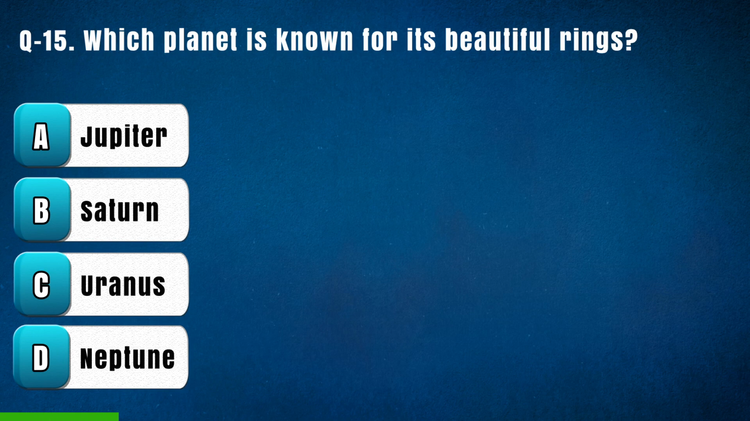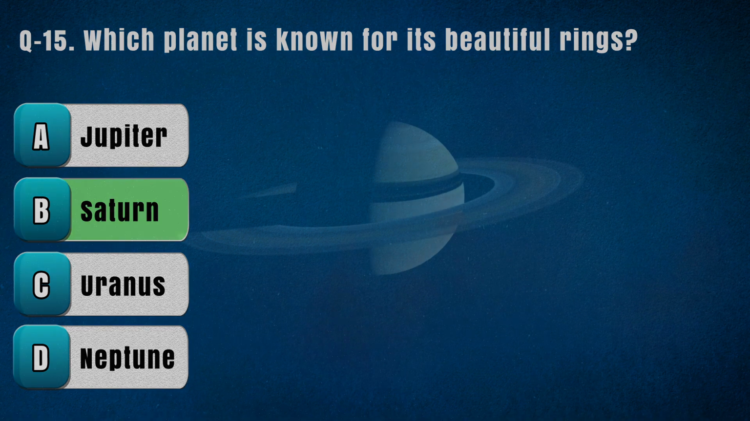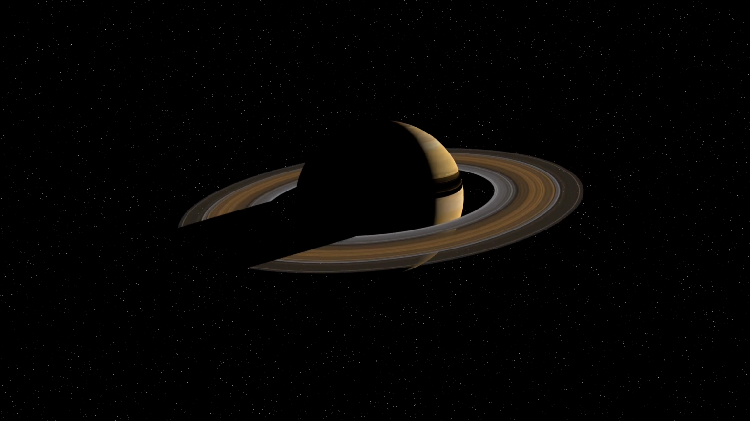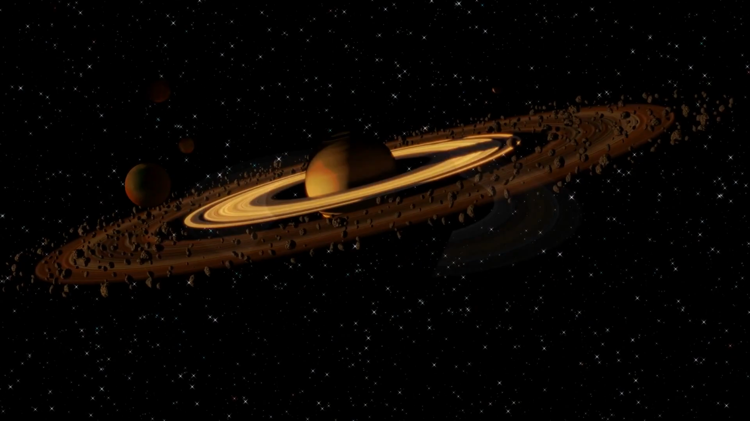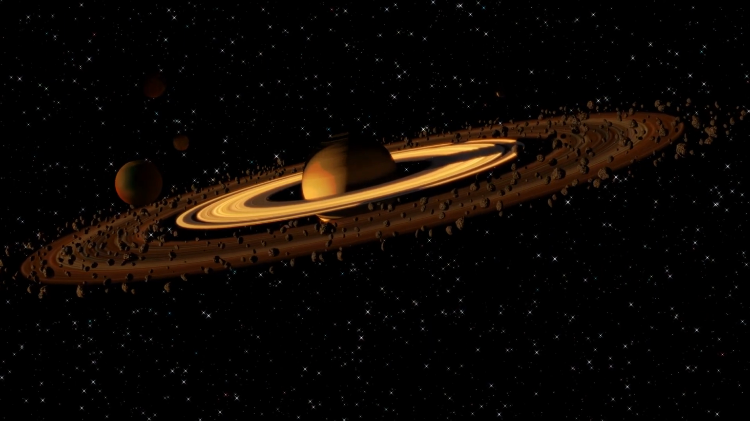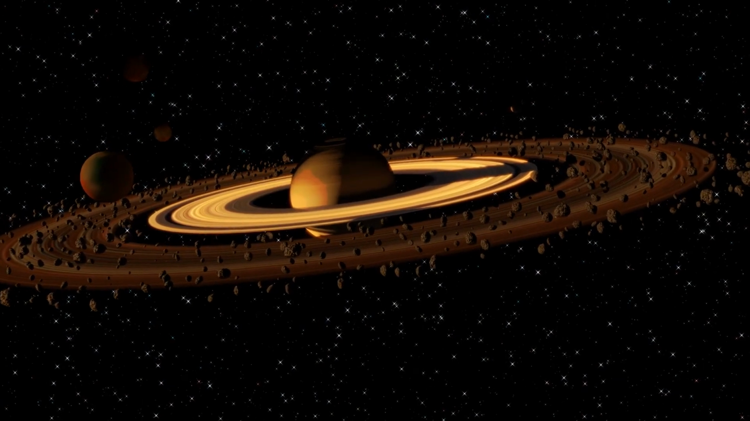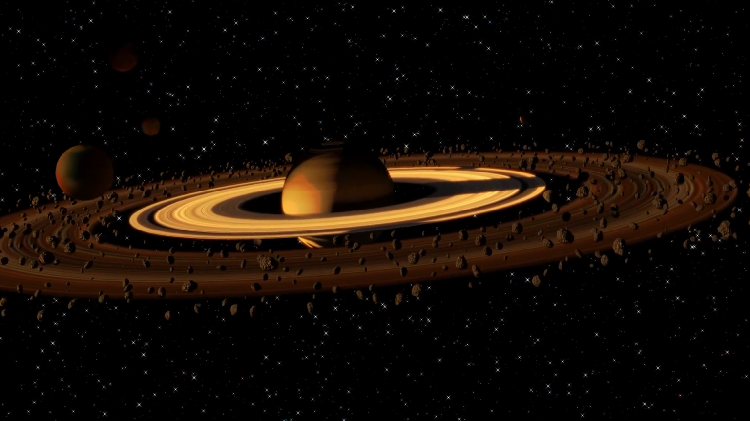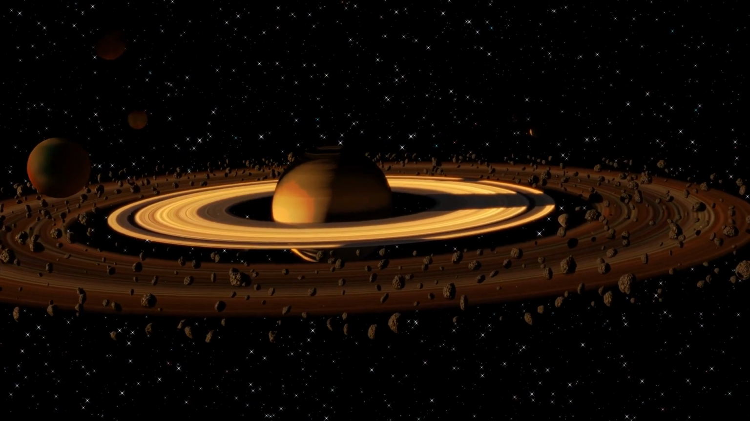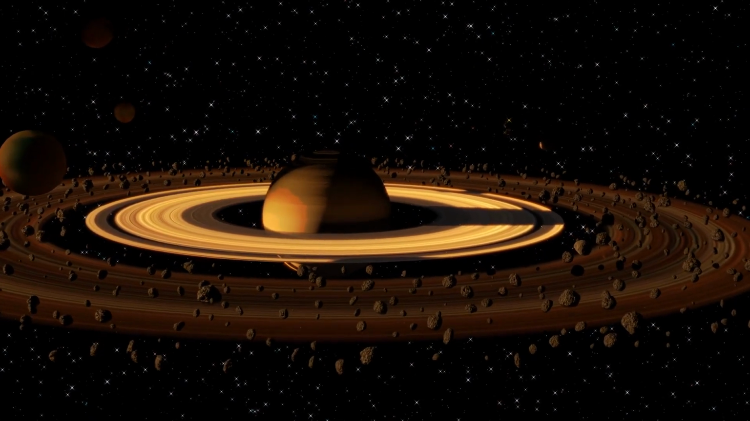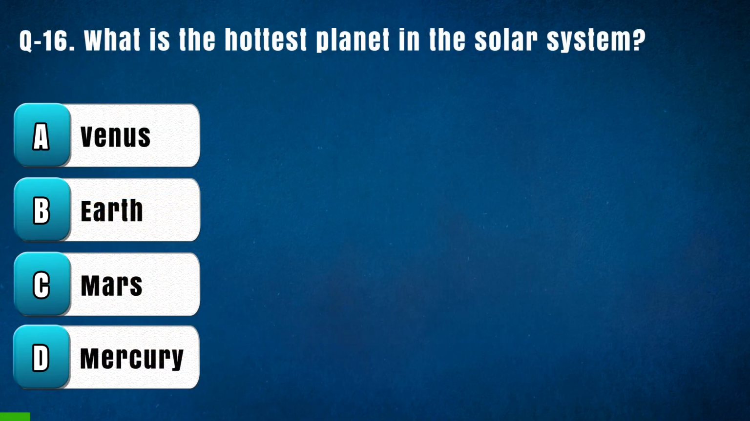Question 15. Which planet is known for its beautiful rings? Option A. Jupiter, B. Saturn, C. Uranus, D. Neptune. The right answer is B. Saturn. The planet known for its beautiful rings is Saturn. Saturn's rings are made up of billions of pieces of ice and rock, ranging in size from tiny grains to boulders. The rings are thought to have formed from the collision of a moon or comet with Saturn early in the solar system's history.